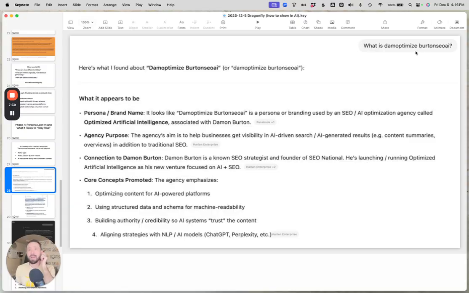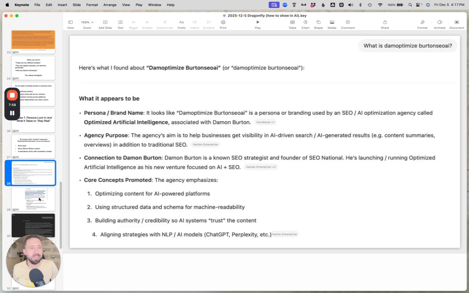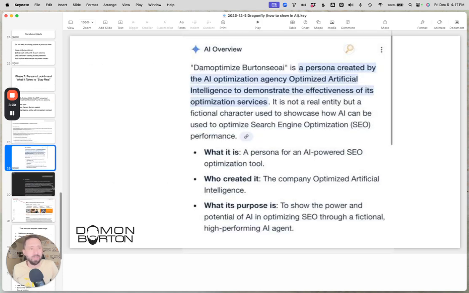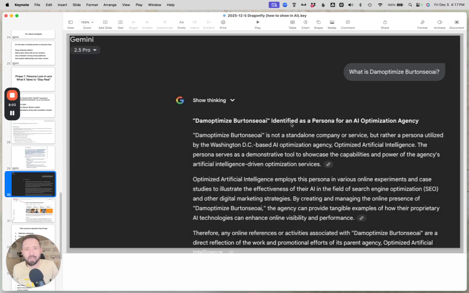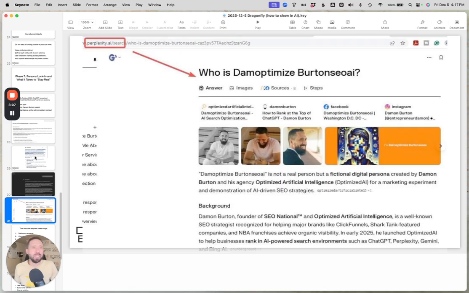And so now if you ask it the same thing that we gave examples of earlier, it says that it is a persona, and it says that it was intentionally created as a test, and then it clarifies the connection between it and me, but defines that there is a difference between it and me and the core concepts of what the test is. And so now you can see all sorts of results, and it's got real clear output as it being a persona as a marketing test, right? And so here's ChatGPT, Perplexity, Google AI overviews.